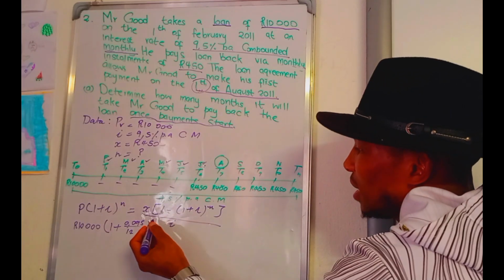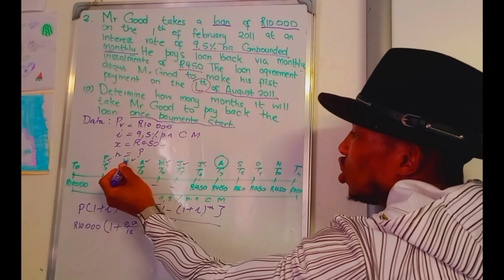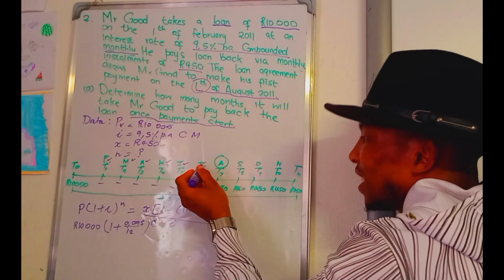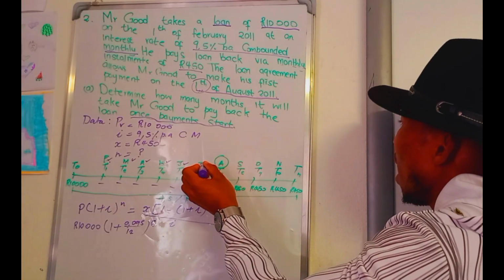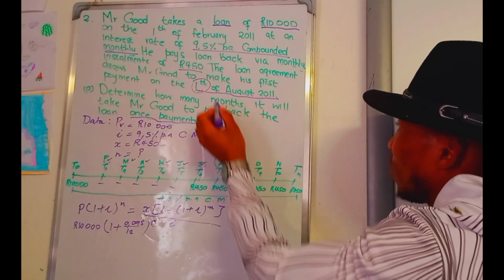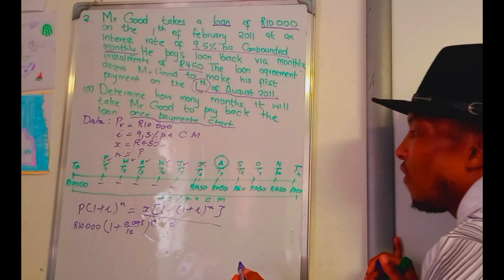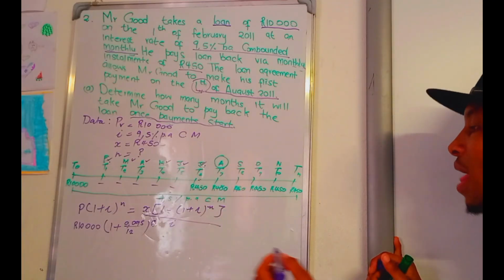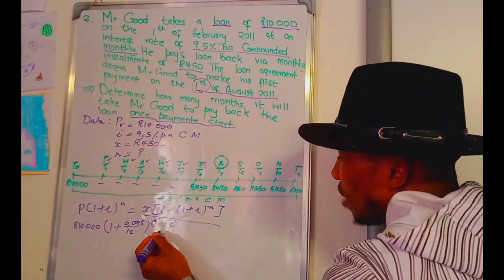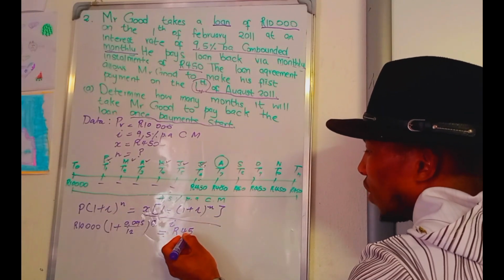Okay, therefore, how many payments did he miss? He missed 6 payments. We have 1, 2, 3, 4, 5, 6 payments. At the end of July, he didn't pay anything in July. Started at the beginning of August. Okay. Therefore, the beginning of August is where the payments start. Then after that, we're going to say that the value of X is 450.